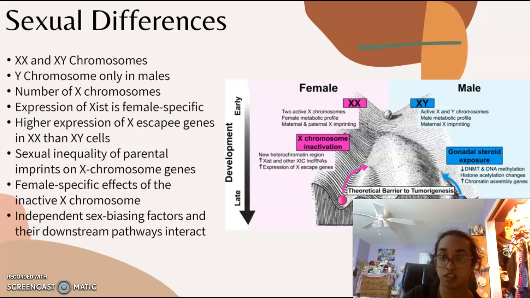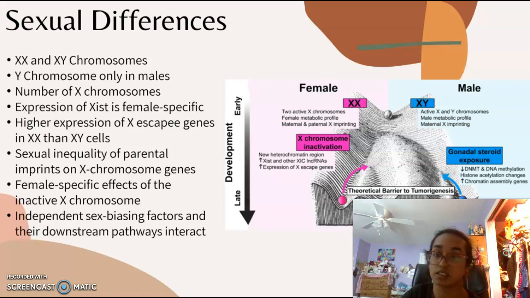Furthermore, there is higher expression of X escapee genes in XX than XY cells, since some X genes escape X inactivation and are expressed from both chromosomes in XX cells, so that expression is inherently higher in XX cells than XY cells. To add on, there is sexual inequality of parental imprints on X chromosome genes.